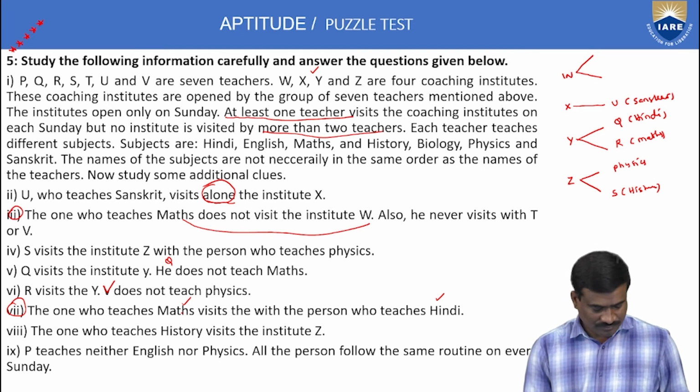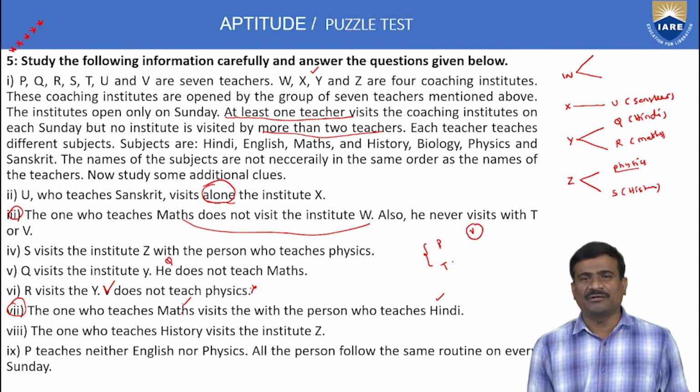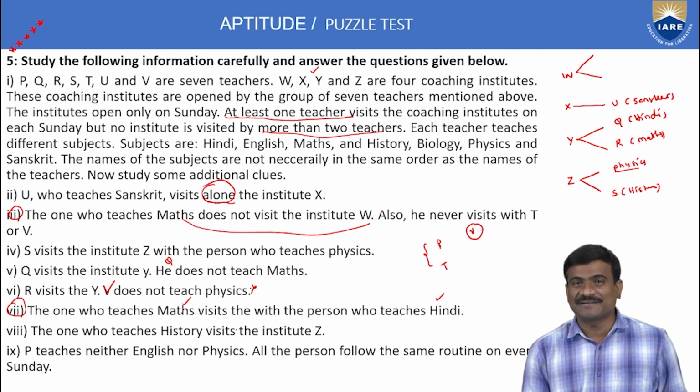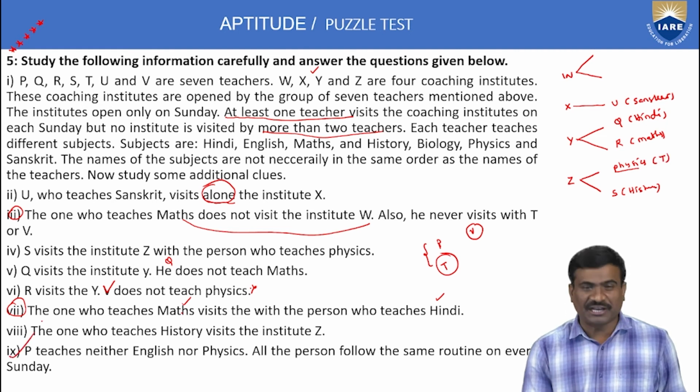Here next, V does not teach physics. Here V not physics, but U completed, Q completed, R completed, S completed, and also V is not possible. Here remaining possible only P, T. Remaining persons only P, T. V does not teach physics. But P condition: P teaches neither English nor physics. So P also, physics is not possible. Remaining possible only T. Then T physics, by using the ninth statement.